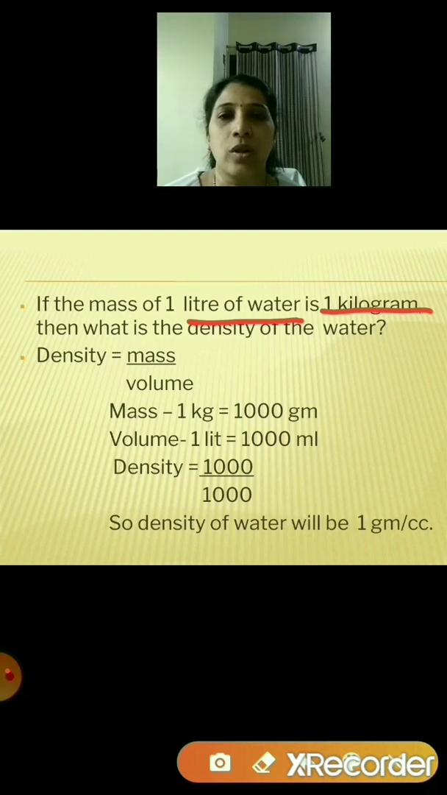Mass and the volume is already given. So what is mass? 1 kilogram. So 1 kilogram means 1000 gram. And what is the volume? 1 liter. 1 liter means 1000 ml, right? So density is equal to 1000 upon 1000. So the density of the water will be 1 gram per centimeter cube.